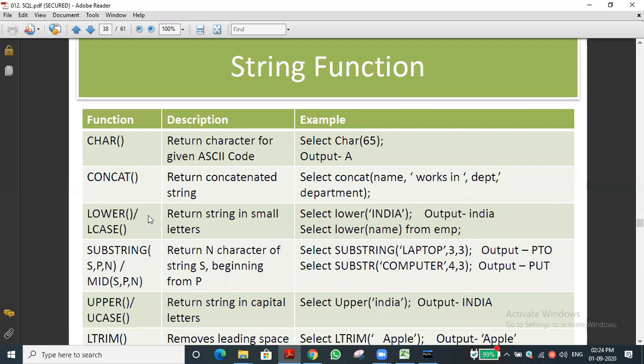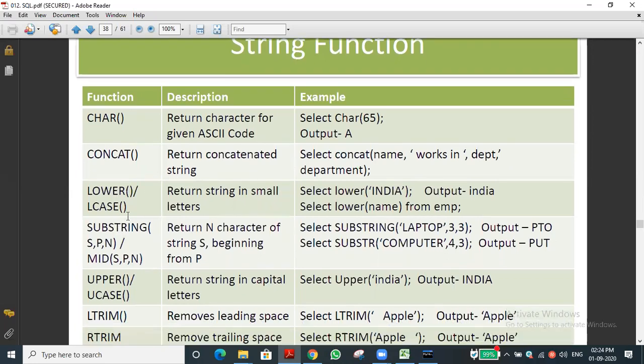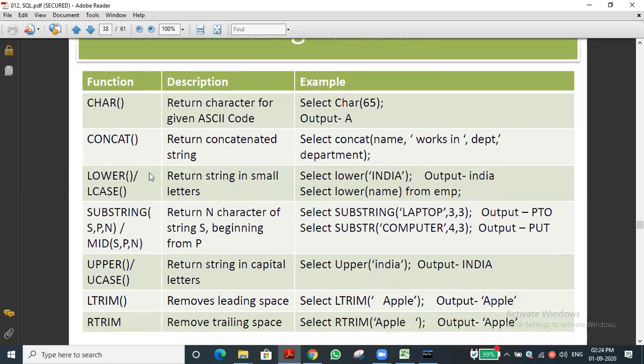Okay, then lowercase. There is also a lower function, in Python also, and here also the lower function is there. Another name is also there, we can use the lcase function. Here two names are there, that is very important. I'm just scrolling to top. Lower function as well as lcase function. Have you understood? The lcase function or lower function will convert the given string or given character into the lowercase. Have you understood?